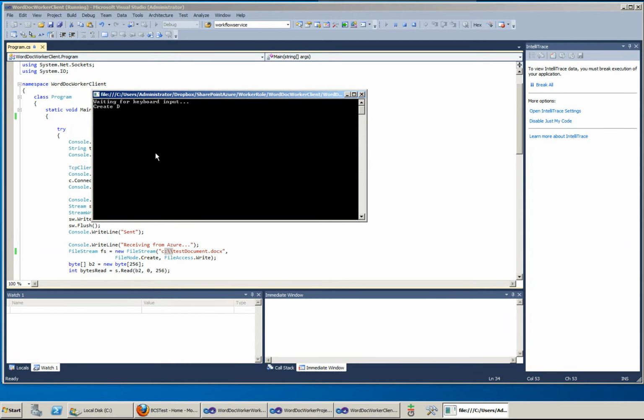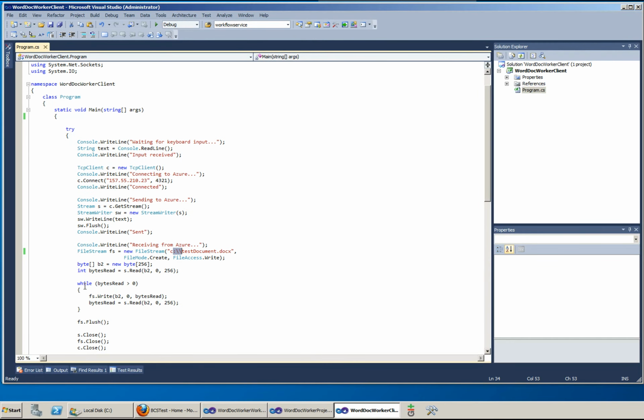It is currently waiting for my keyboard input. Create document in the cloud. As you can see, it's connected to Azure. It's sending my input to Azure, and it's receiving the data from Azure.